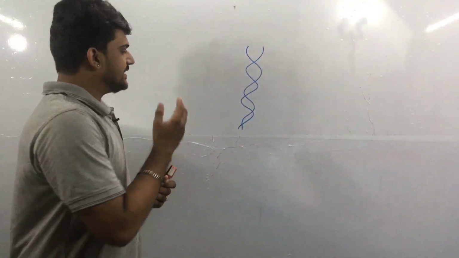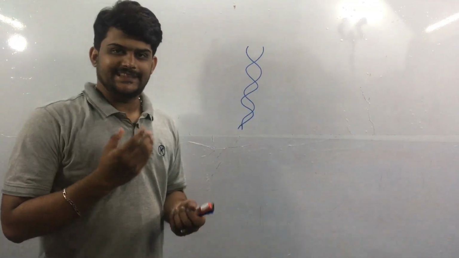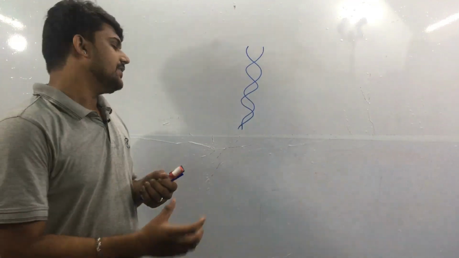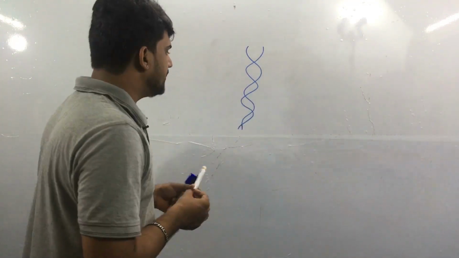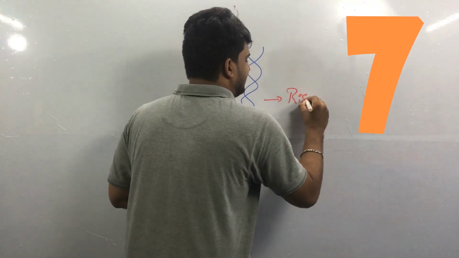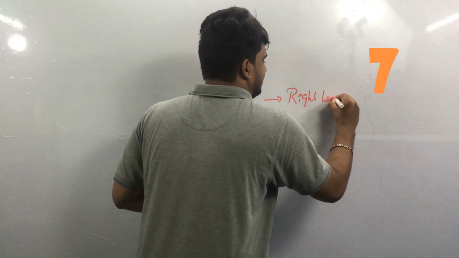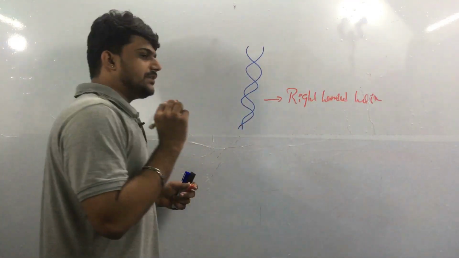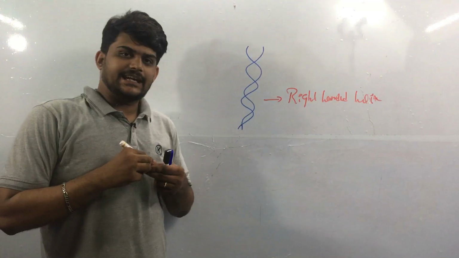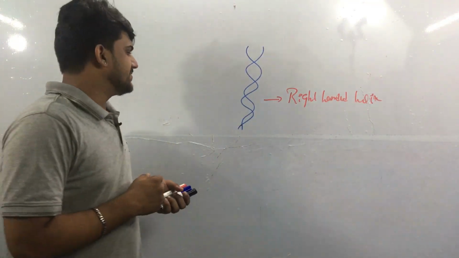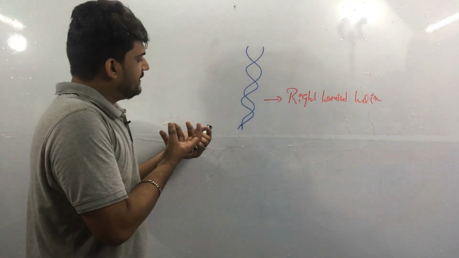The last character of this particular DNA double helix model, which is proposed by Watson and Crick, is the right-handed helix. So the double-stranded DNA has a right-handed helix. What does this actually mean?